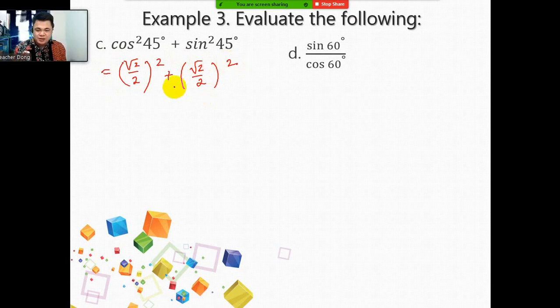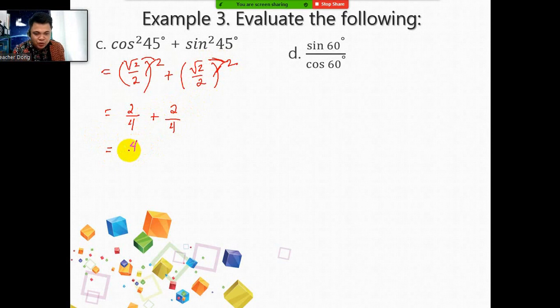Then the next thing is we are going to apply the quotient law of exponents, distributing the exponent outside the parenthesis. Square root of 2 times square root of 2 is 2. Then 2 times 2 is 4. Plus, square root of 2 times square root of 2 is 2. Then 2 times 2 is 4. They are already similar fractions, so you can add the numerators. 2 plus 2 is 4 over 4. Then 4 divided by 4 is simply 1. 1 is your final answer.